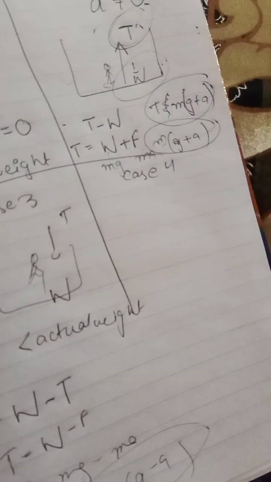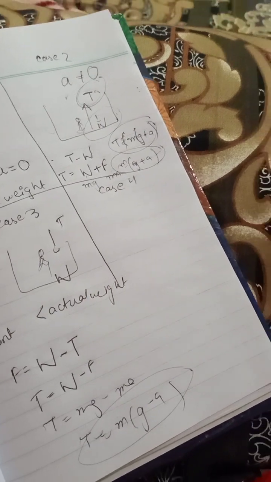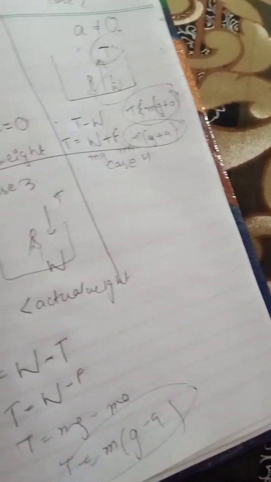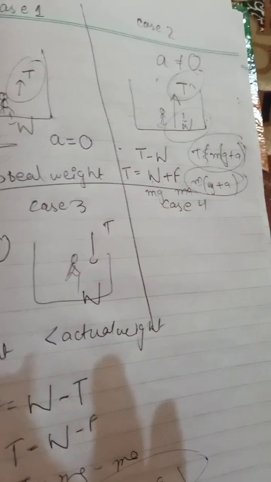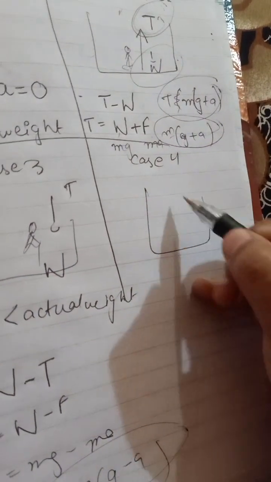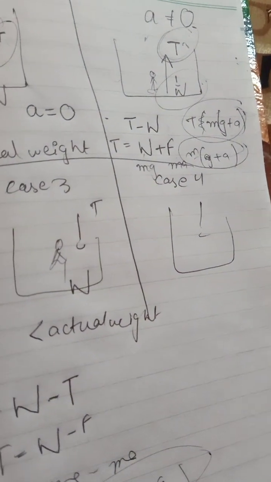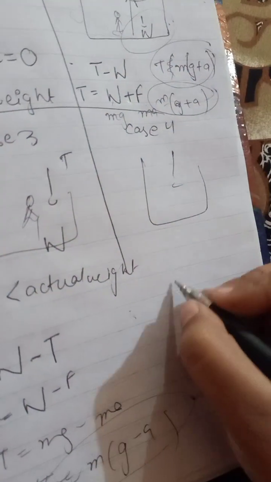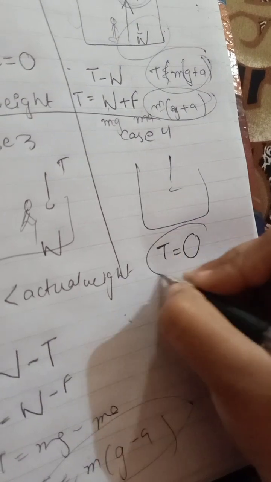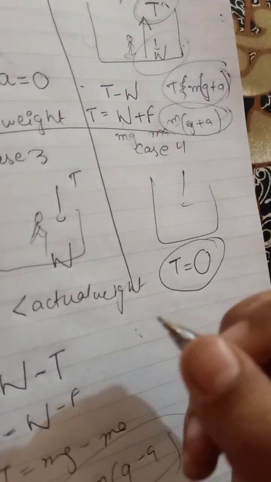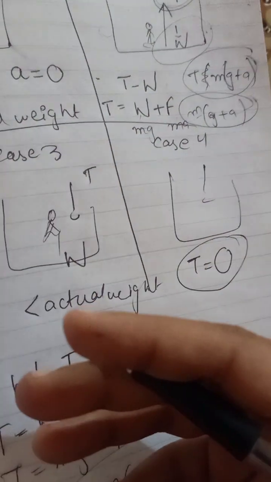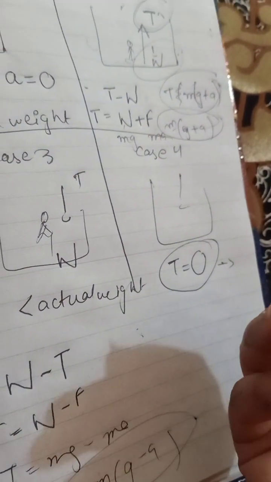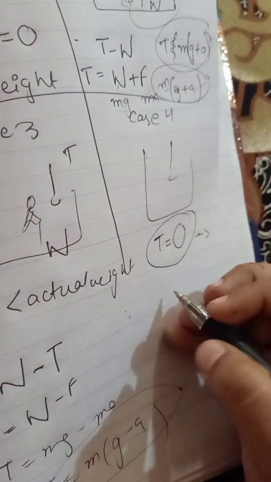Okay, so now we have case 4, in which the lift is basically free falling. The lift is free falling, and it means there is no tension. There is no tension, and the apparent weight will be zero. Tension is zero or apparent weight is zero, which means your body weight will be zero.